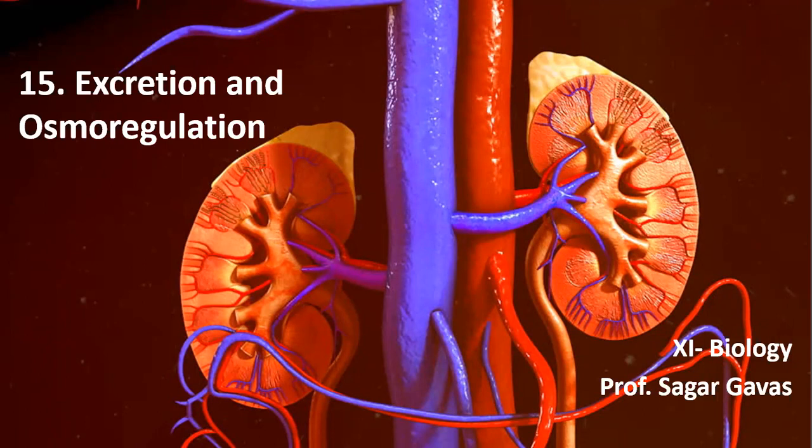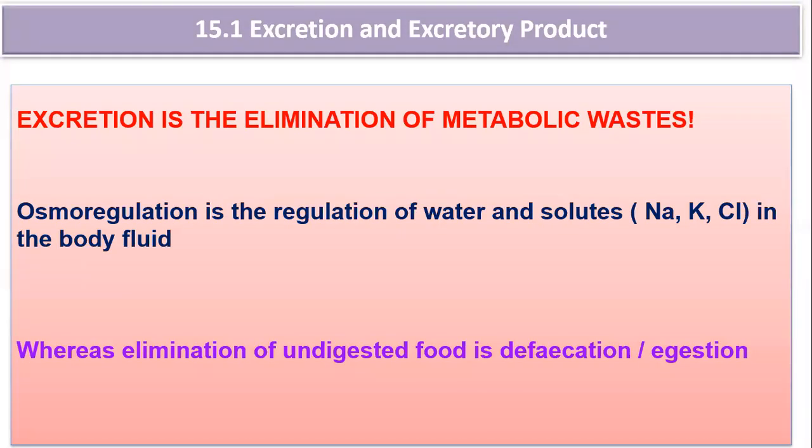There is one more definition you will come across, that is called defecation. Defecation is removal of undigested waste product. So there is a difference between excretion and defecation. Excretion is elimination of nitrogenous waste product, whereas defecation is elimination of undigested waste product. Nitrogenous products are often a product of metabolism. So you will come across the first three terminologies, that is excretion, osmoregulation, and egestion or defecation.